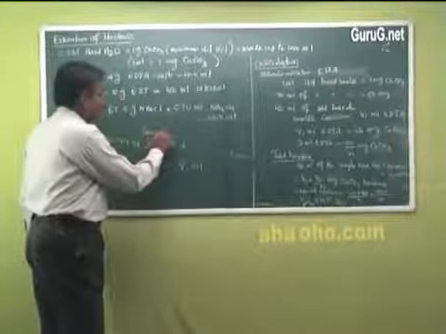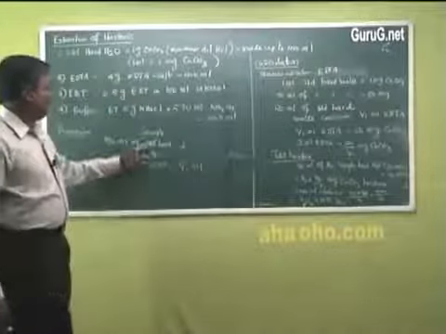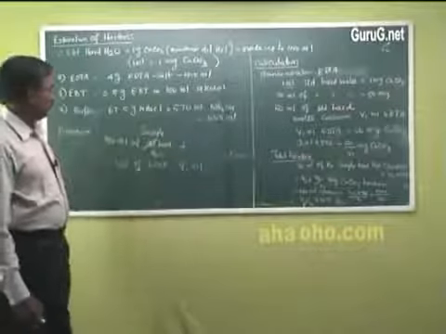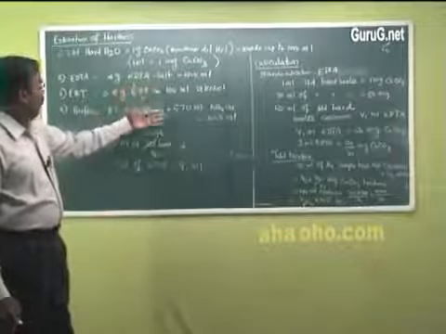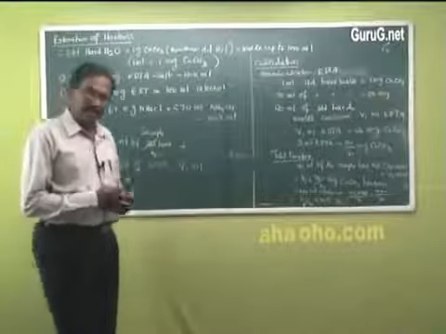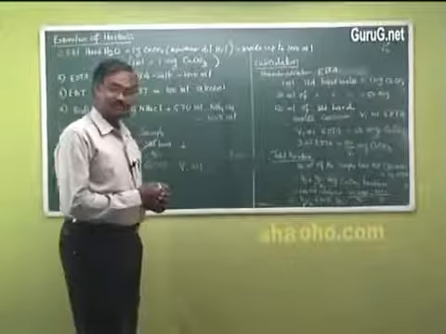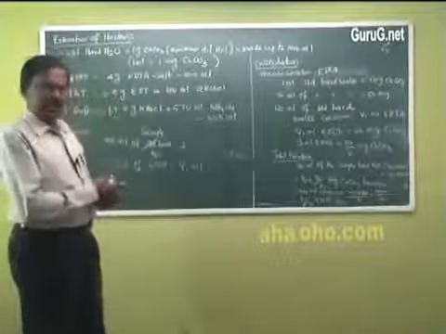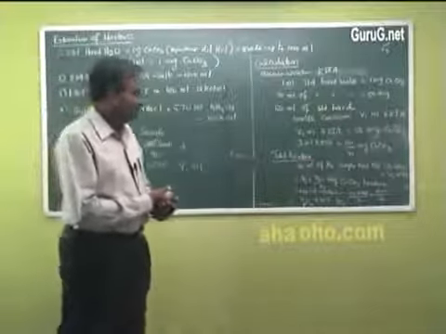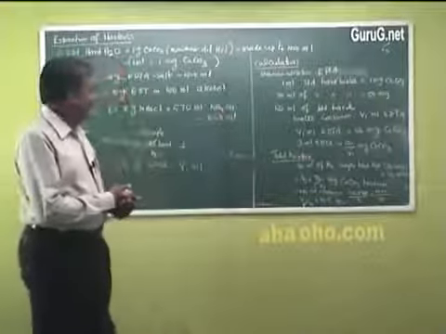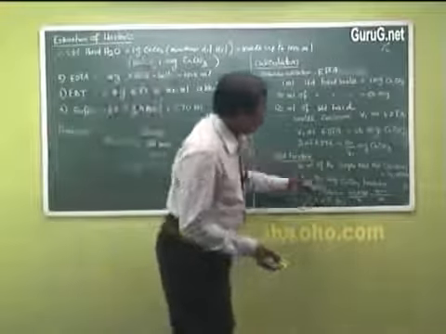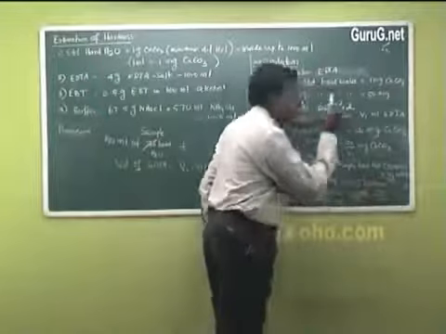In the place of standard hard water, we are adding sample hard water. 50 ml of sample hard water is taken here. Into that, 10 ml of buffer is added. 4 to 5 drops of indicator, Eriochrome Black T, are added, the color becomes wine red, and we titrate with EDTA. The color changes from wine red to green, which is the end point, and the volume of EDTA consumed by 50 ml of sample hard water we get as V2 ml.